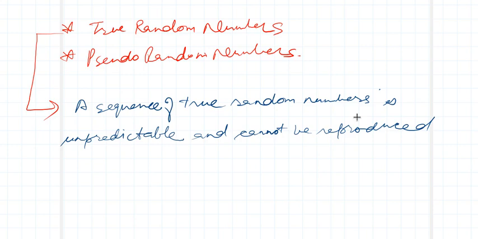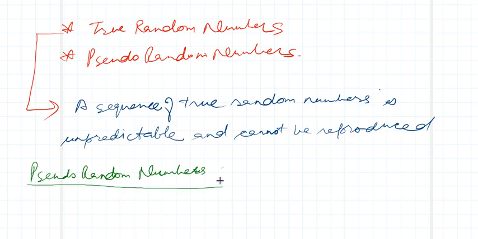Because it's very difficult to generate true random numbers. So these are known as pseudo random numbers. So next is the pseudo random numbers.